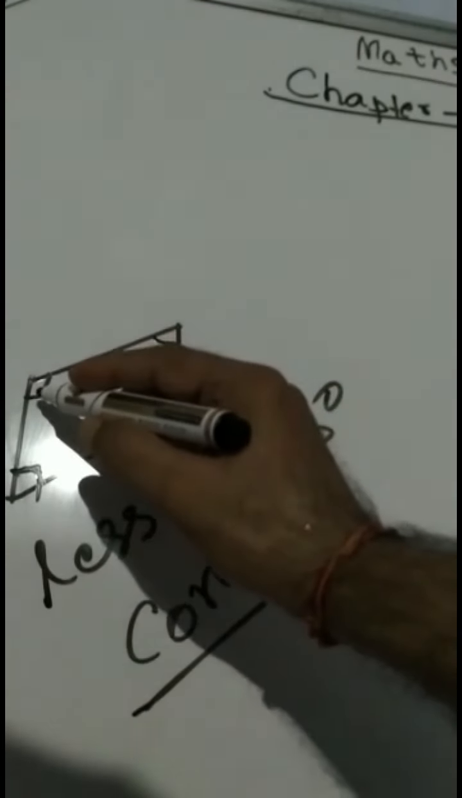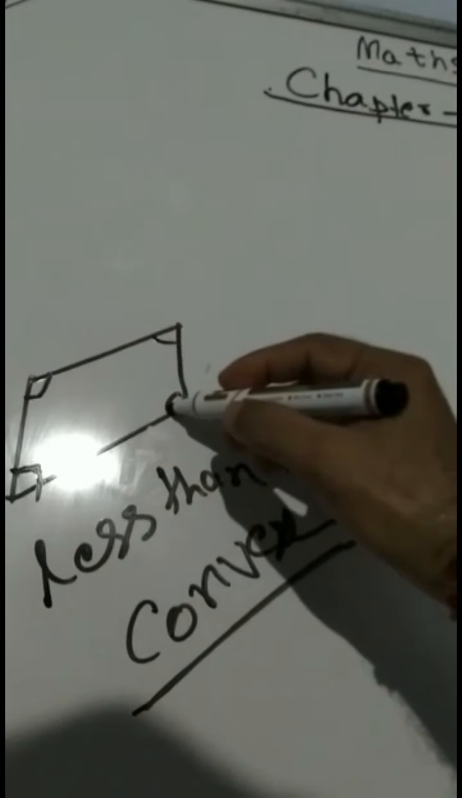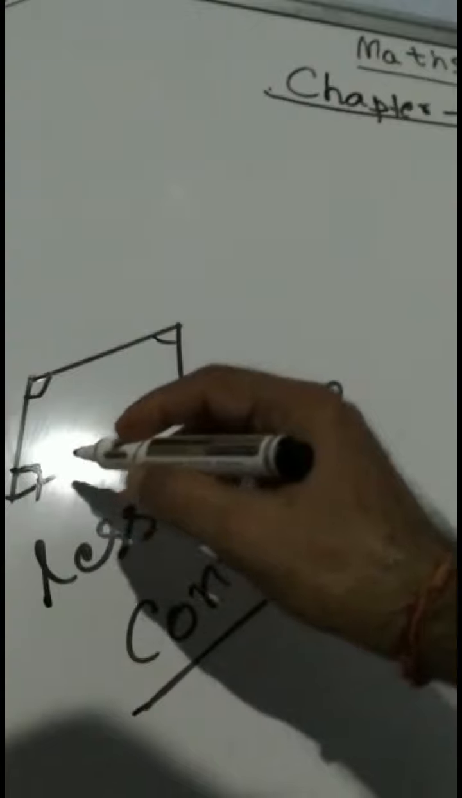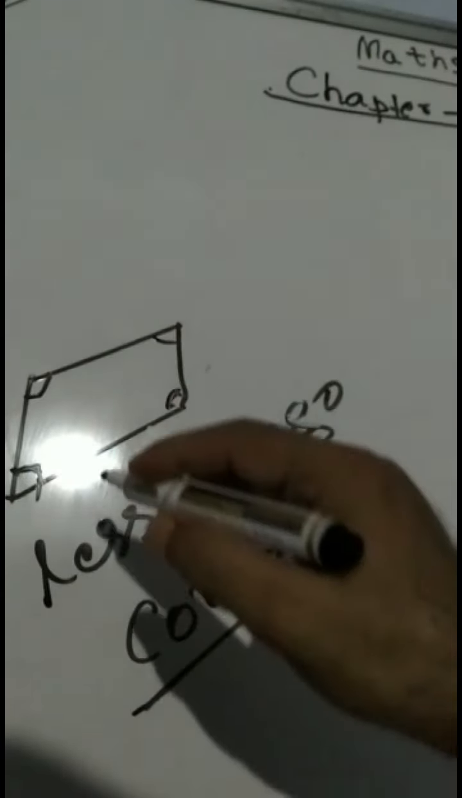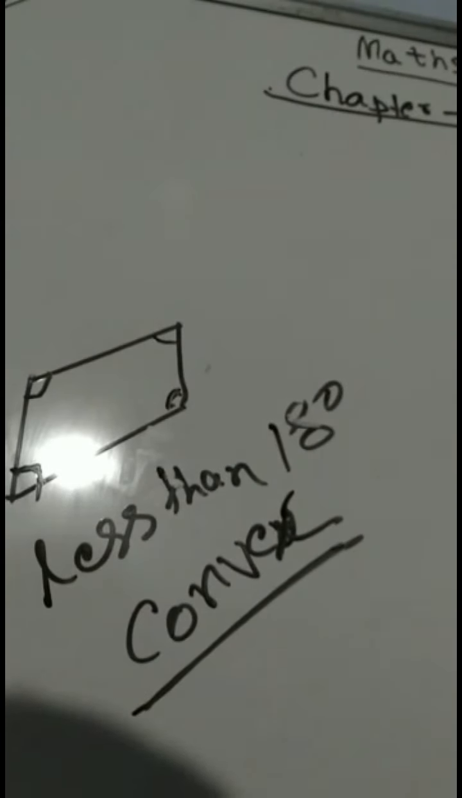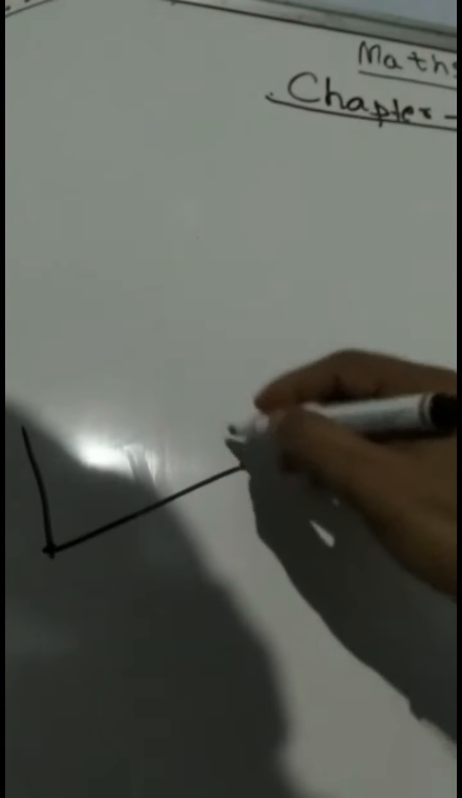This angle is less than 180 degrees, then this angle is less than 180 degrees, this angle is less than 180 degrees, this angle is less than 180 degrees. If all interior angles are less than 180 degrees, then this is called a convex polygon. But if any one of the interior angles is more than 180 degrees, then this is called a concave polygon.